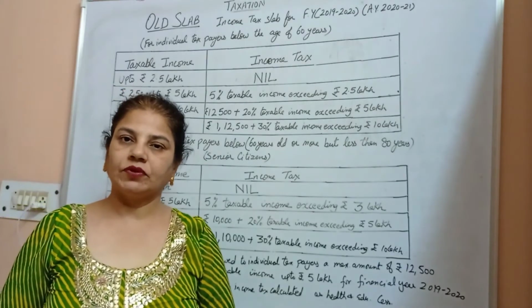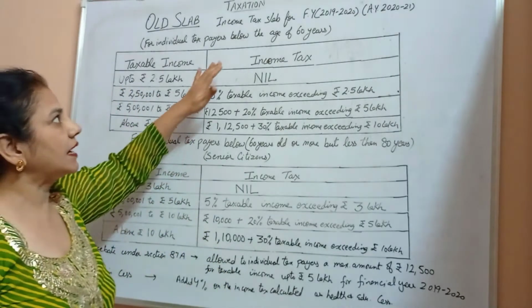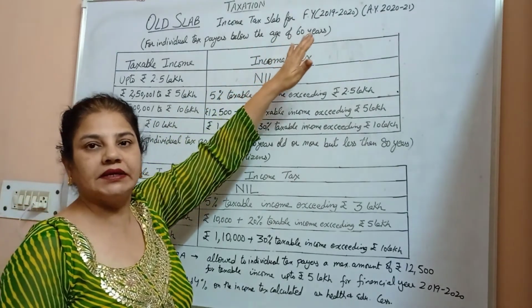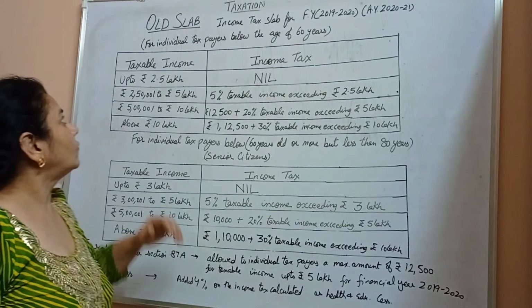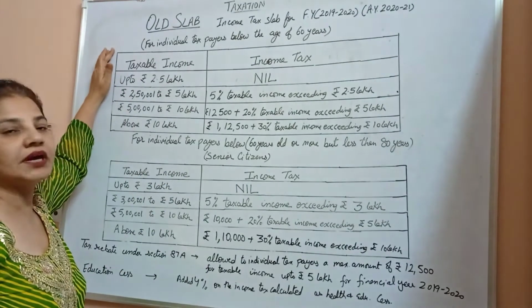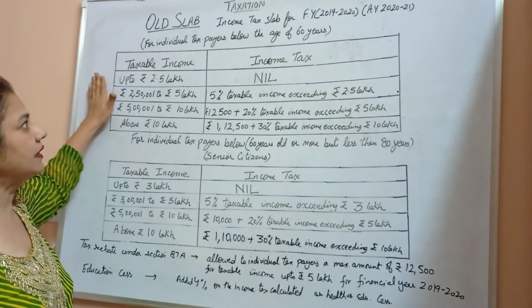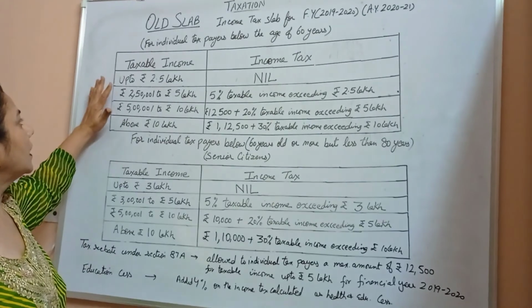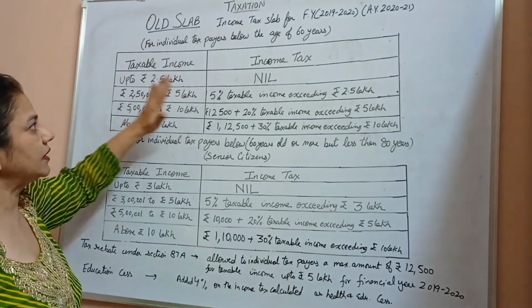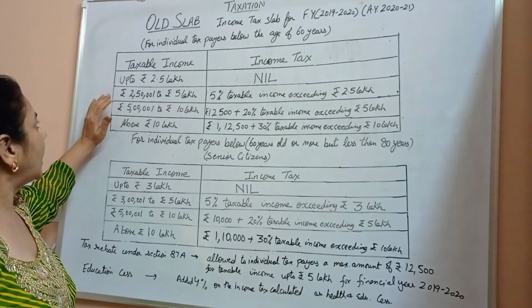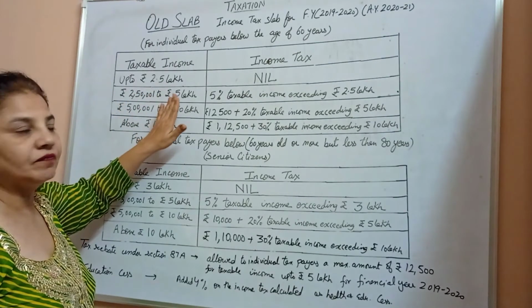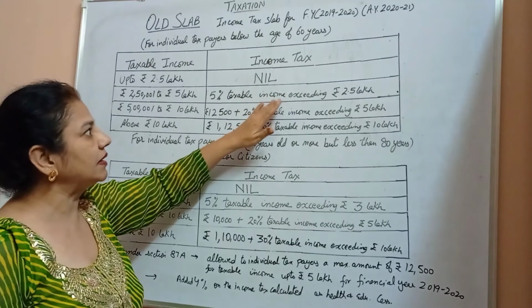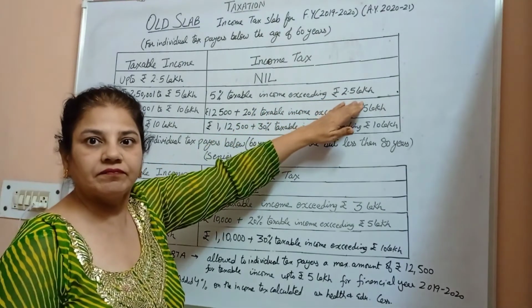Income tax slab, old slab, for the financial year 2019 to 2020 and assessment year 2020 to 2021, for individual taxpayers below the age of 60 years. Up to 2,50,000, the taxpayer need not pay any income tax, and for taxable income between 2,50,001 and 5 lakh, the tax is 5% of the taxable income exceeding rupees 2,50,000.